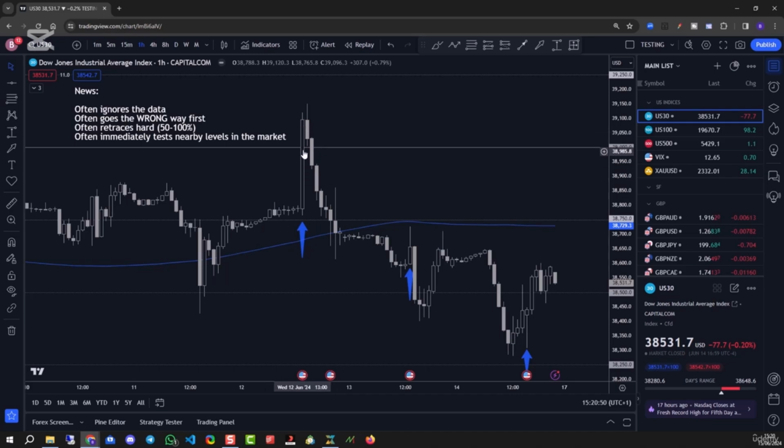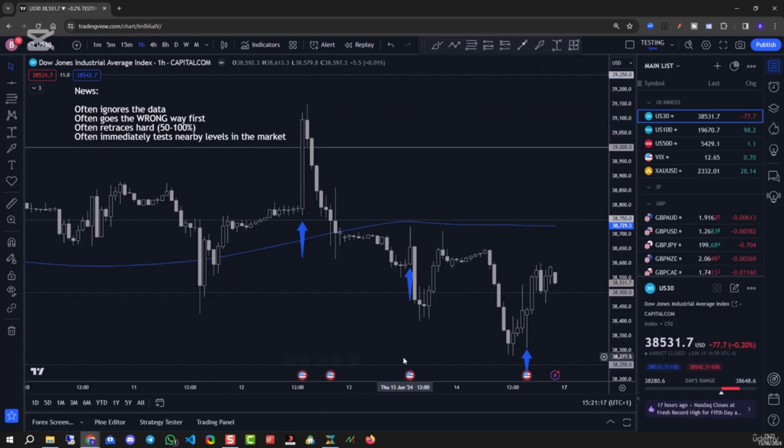Now, on a 1 hour candle, you can't actually see the reaction, but there was one. Drop to a 1 minute chart and you'll see that it reacted. It actually pushed through and it looks like it stopped in the middle of nowhere. If I grab my fib and stretch this across, you'll see what it's actually reacting to is the 50% level. So again, another major level in the market. It's literally tested 3 major levels. This one was the first, this one was the second, this one was the third. It immediately tests the nearby levels in the market.